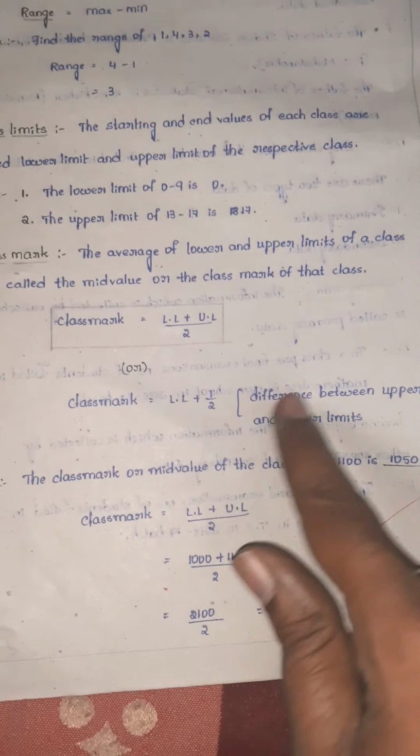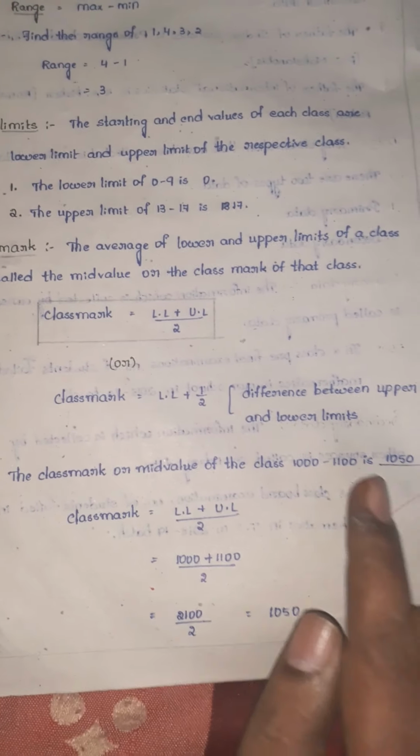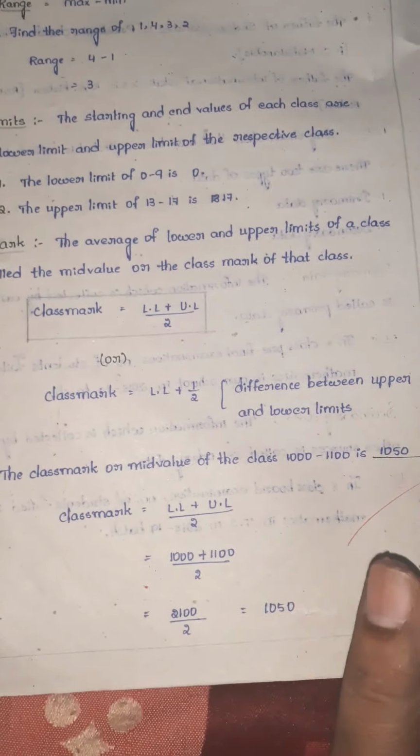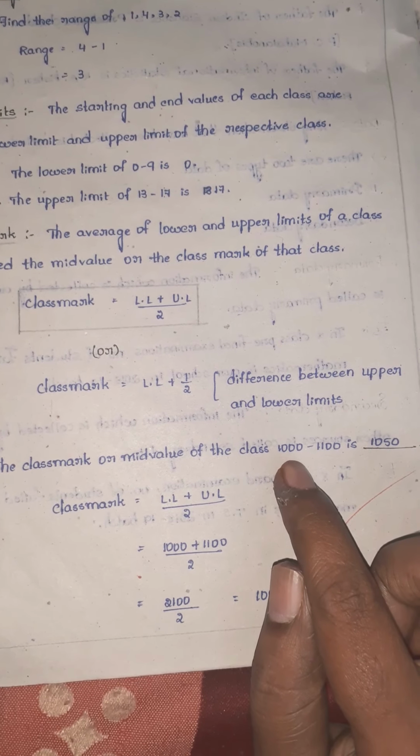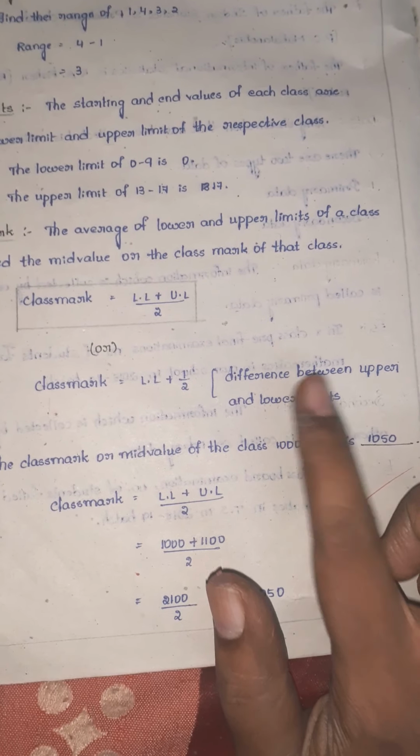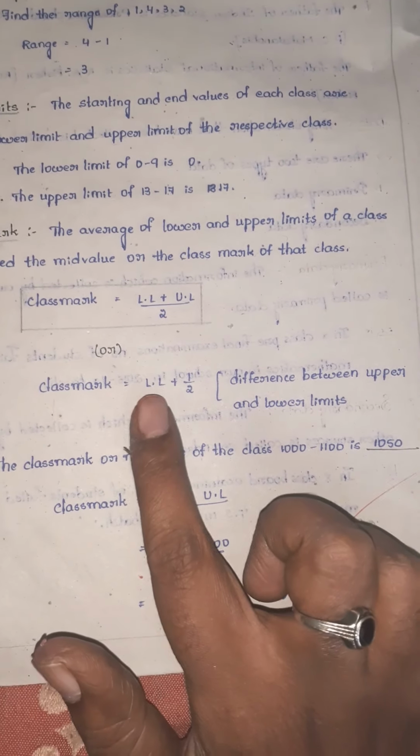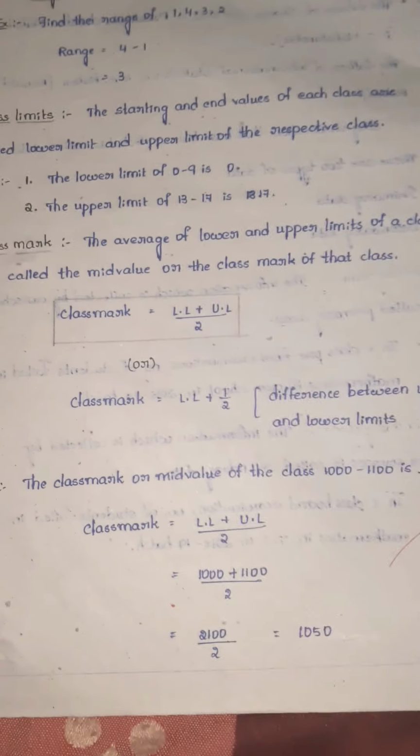If you do with this formula also, it will come the same. See here, the lower limit is 1000 plus half of the difference between upper and lower limit. So 1100 minus 1000, what is the difference? 100. Half of 100 is 50. Your lower limit is 1000. 1000 plus 50 is 1050. You are getting the same answer. Is it clear?